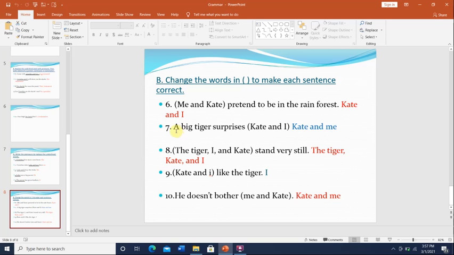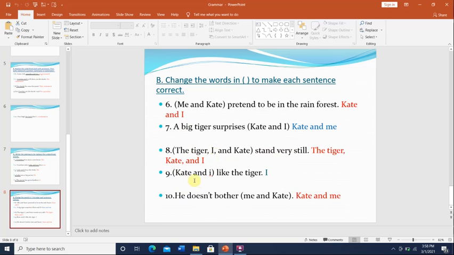Number 7, a big tiger surprises Kate and I. So after the verb, you use I? No, you write Kate and me. Number 8, the tiger, I, and Kate stand very still. No, you have to write the tiger, Kate, and I stand very still.